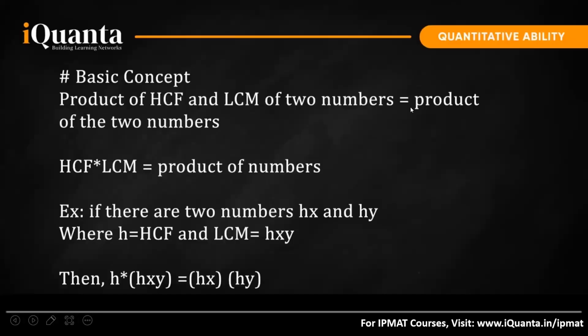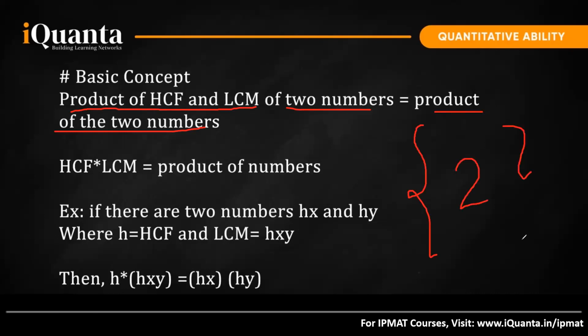There is one very important relation related to HCF and LCM. Remember this, it can be useful for both of you, more useful for IPMAT students. The product of HCF and LCM of two numbers is equal to the product of the two numbers, and this is only applicable for two numbers.